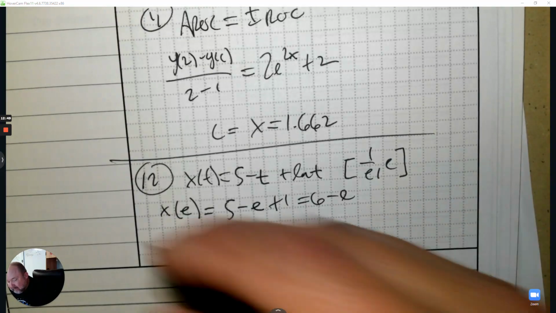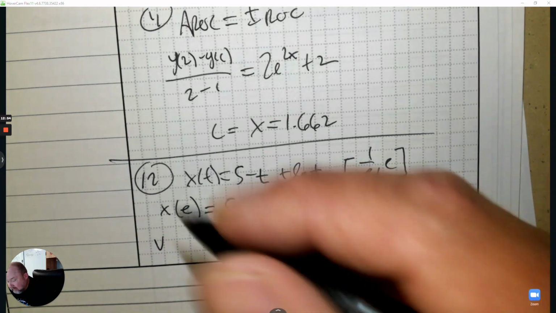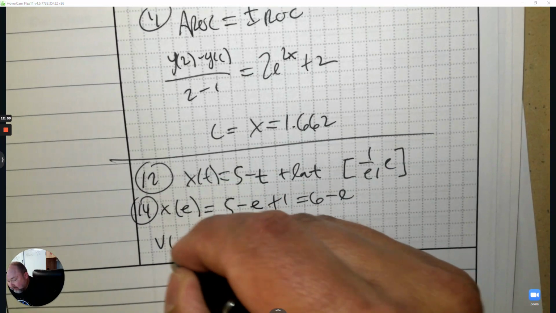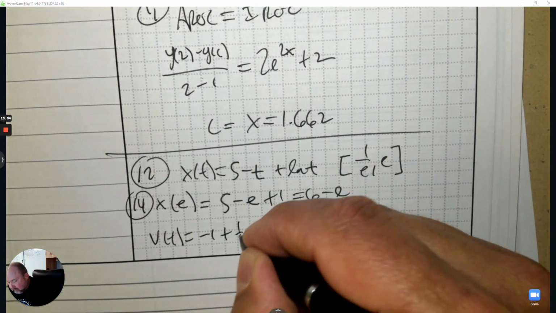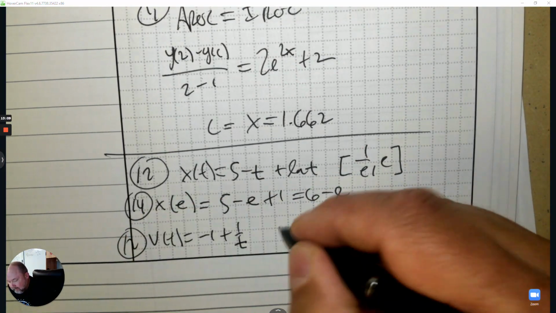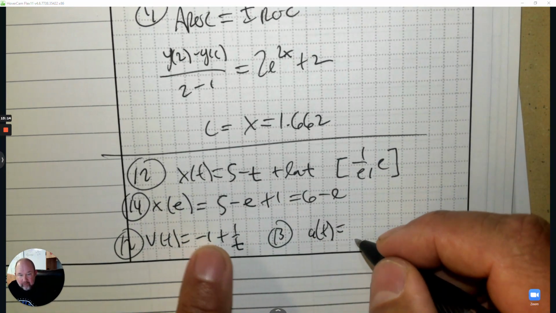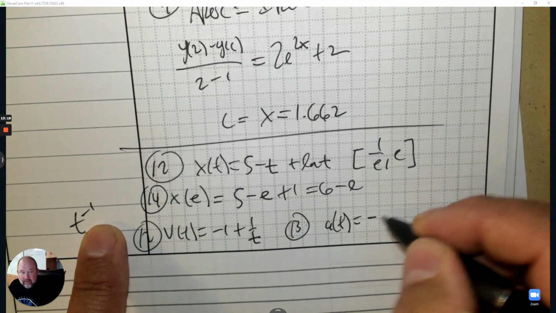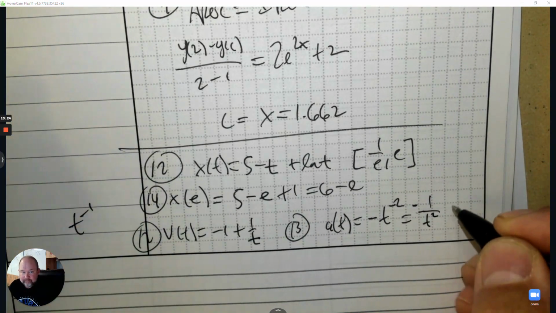The velocity at e means I need to find the derivative. Oh, I need to do that first anyways. Sorry, I was doing 14 here. So 12 is find the velocity first. So 5 is 0, that's negative 1, and that's plus 1 over t. And then the acceleration, that's 13. The derivative of negative 1 is 0. 1 over t is t to the negative 1, so the derivative of that is negative t to the negative 2, or negative 1 over t squared.